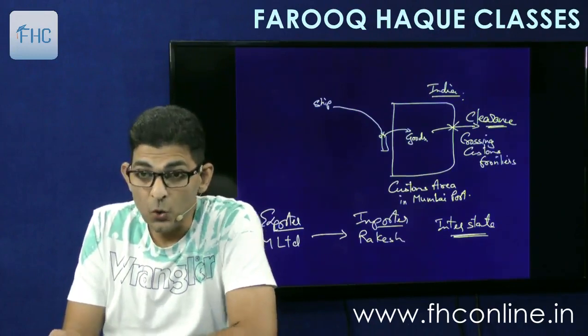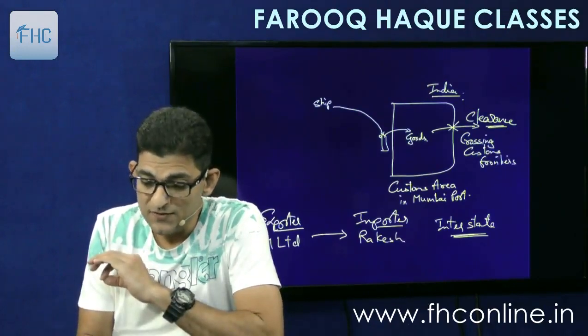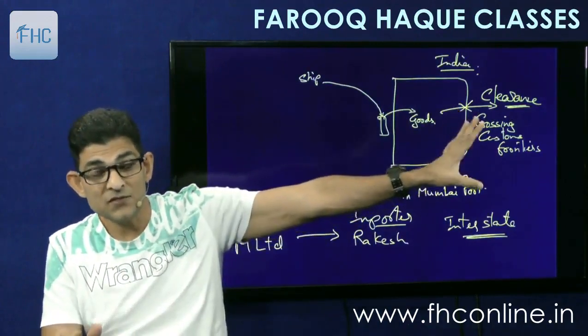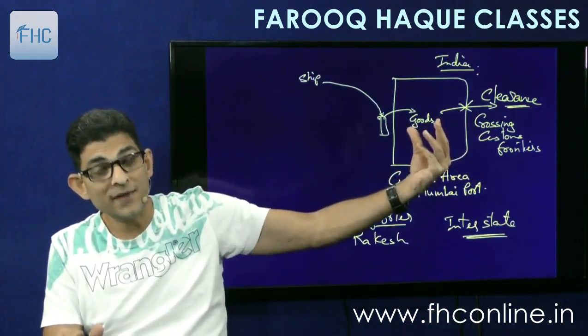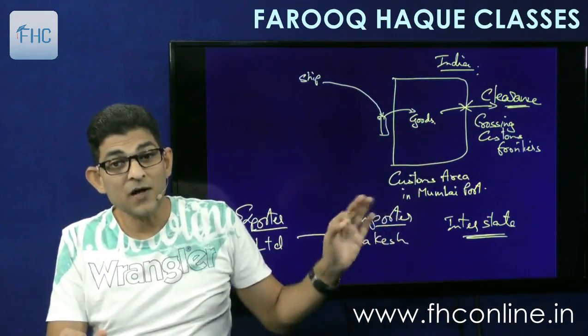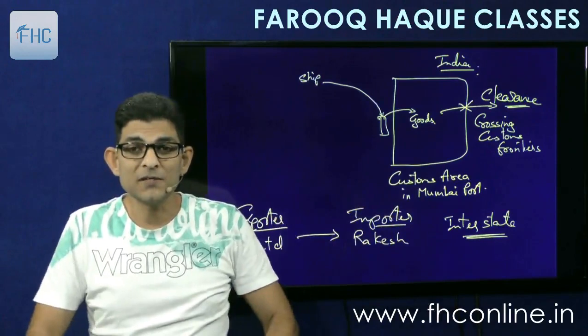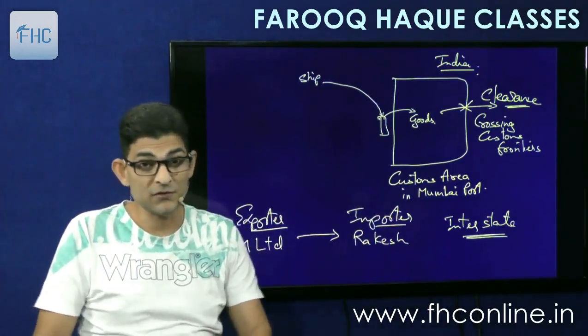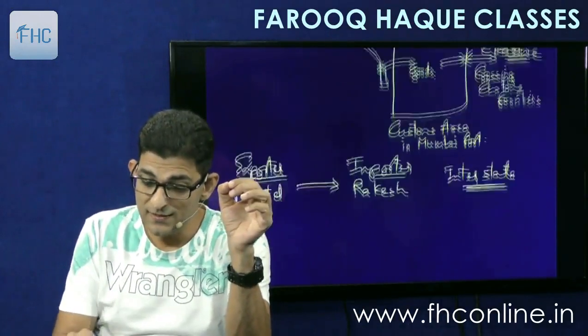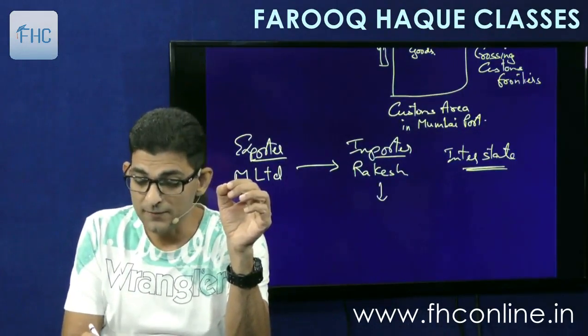Okay. So if any sale takes place, if any supply takes place before this crossing happens, means when the goods are lying on port, the importer can transfer these goods. He can supply these goods further before clearance. Remember, before clearance.